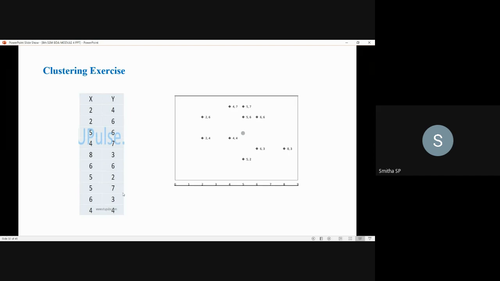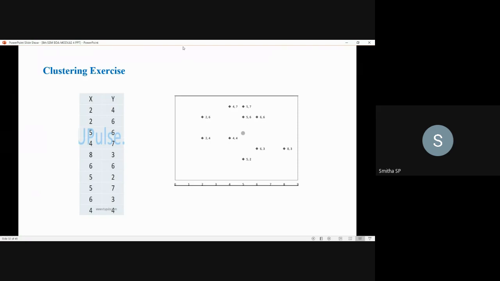Now we need to divide these data points into clusters. The clusters are not given; you only have the x and y variables and the data points. Your job is to decide how many clusters you can form and in what clusters you can segment these data points.